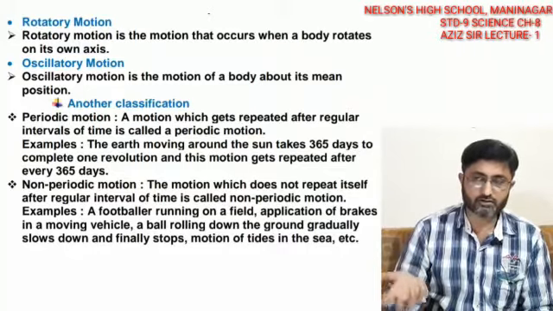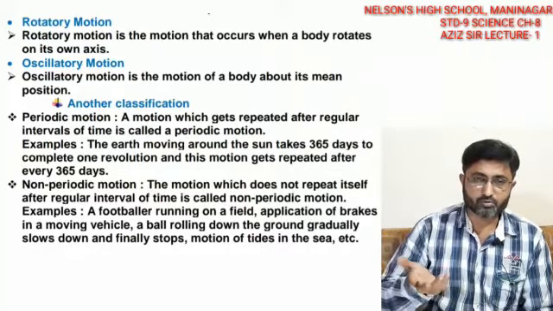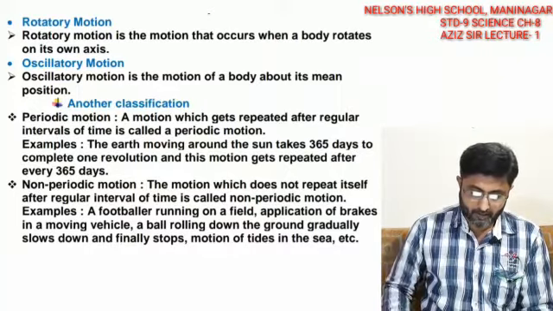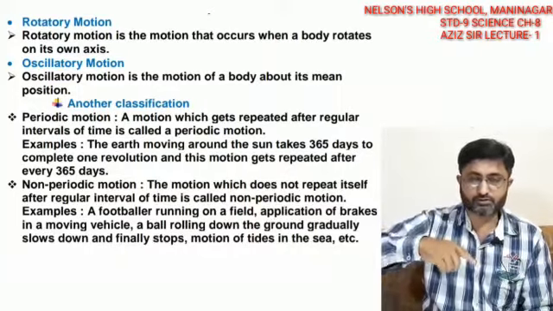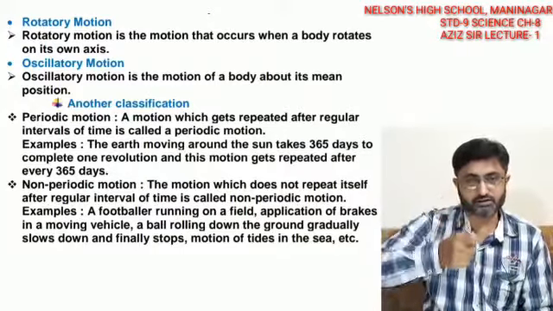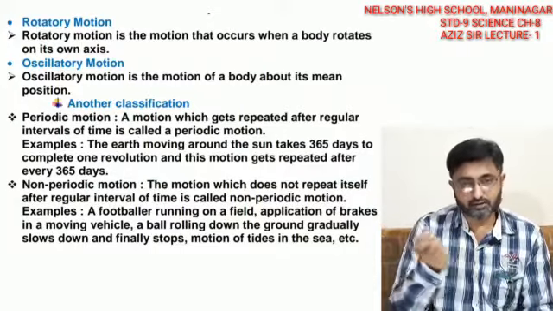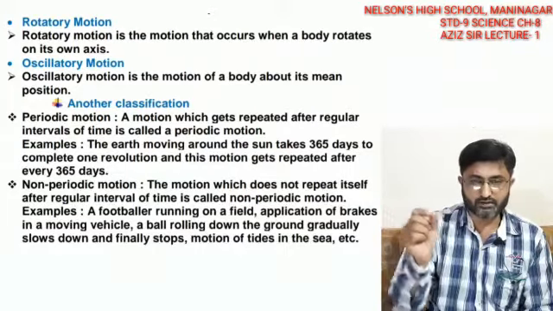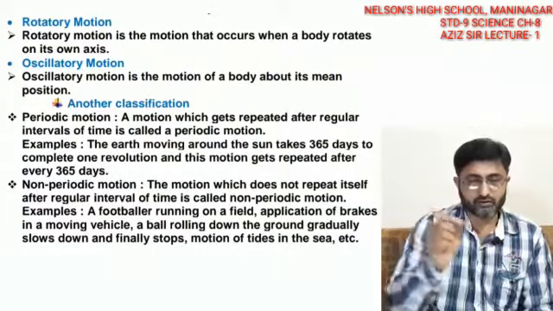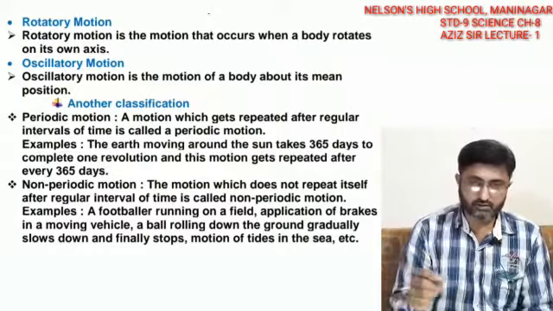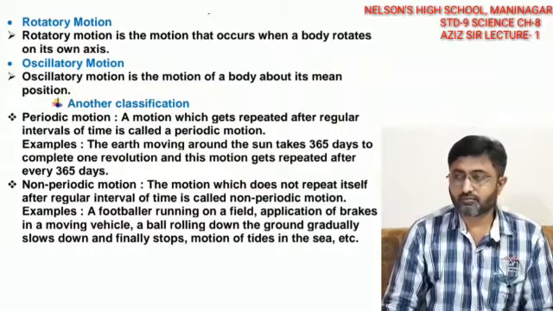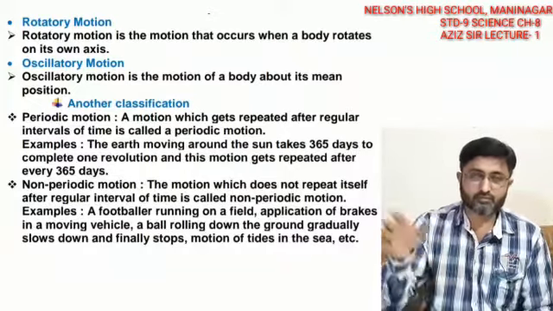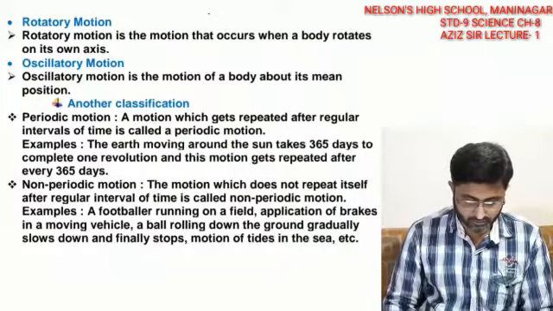Another is oscillatory motion. Oscillatory motion is the motion of an object about its mean position, like a swing. In a swing you start from one point and travel along the same path to and fro. That is called oscillatory motion. Many examples are there; the pendulum that you see is an oscillatory motion.